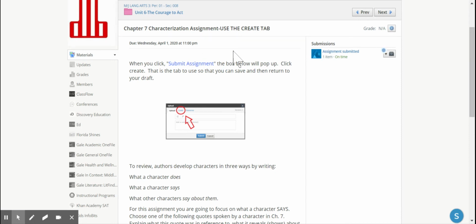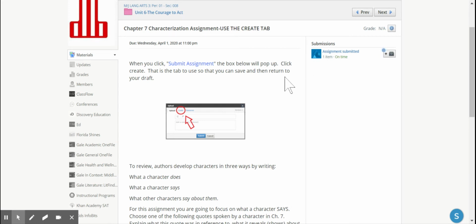So if you have submitted and you see that you need to fix, if you click on the assignment here, you'll notice that this person submitted theirs on time. If they were to click on this, they would see my comments. And that way, if there's any feedback that I tried to give you in order to help you, you can read that and then it will allow you to resubmit.